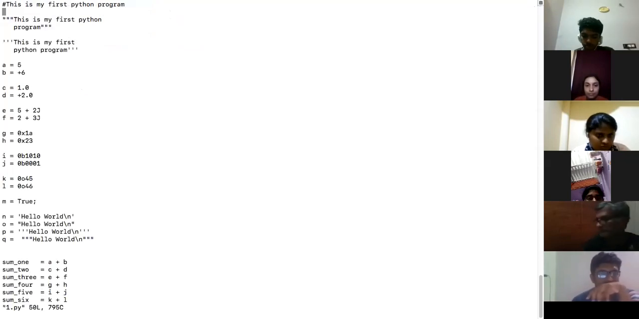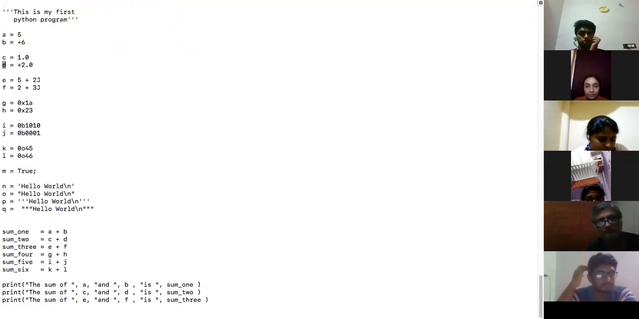Okay, so let me run this code. Is this the same code? Yeah, I'll run this code for you. Can you see this? Right, and if you want, I'll give you say 2 to 3 minutes. If you want, you can just go through this. Okay, a is equal to 5, b is equal to 6, and then you'll have to add these.